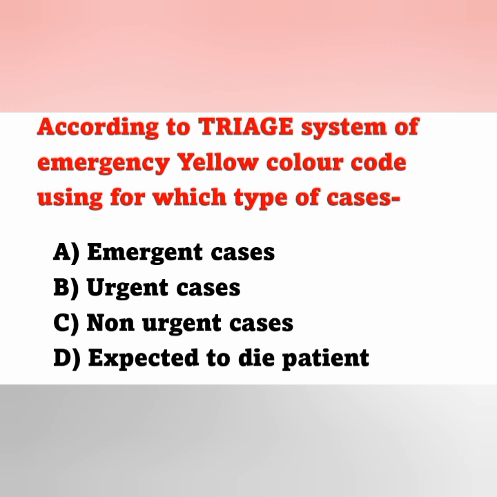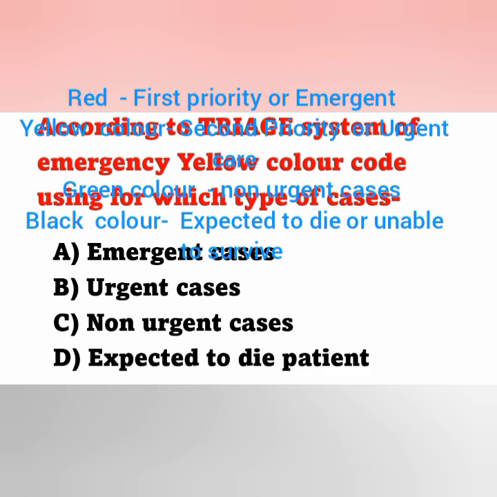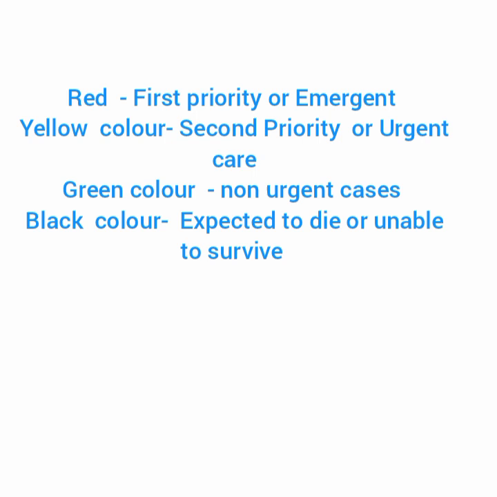Option A, emergent cases; option B, urgent cases; option C, non-urgent cases; option D, expected to die patients. In the triage system, red indicates first priority or emergent cases, yellow indicates second priority or urgent cases, green indicates non-urgent cases such as mild injury, and black indicates expected to die or unable to survive.